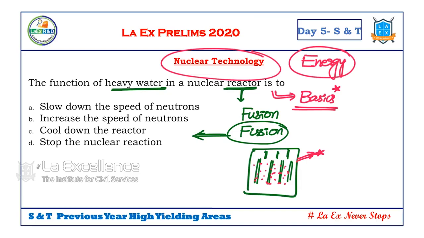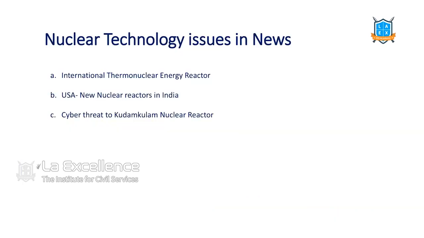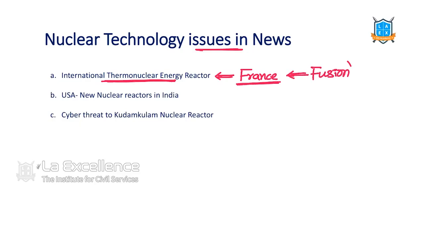Now, let's see what are the current issues that are in news with regard to energy as well as nuclear technology. Right, nuclear technology issues in news. We identified that there is this International Thermonuclear Energy Reactor. This thermonuclear reactor is located in France, and we are collaborating in this program. Here we are developing fusion technology, fusion nuclear reactor technology. India is one of the important partners in this particular one.